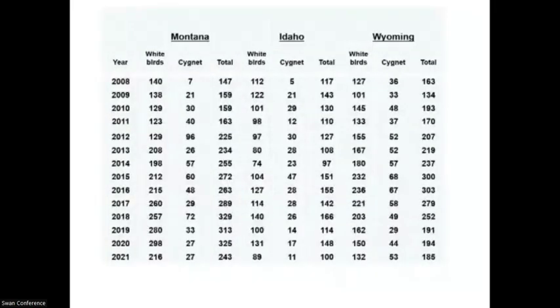And then we also break it down by states. Montana is doing quite well, while Idaho has been on a downward trend, as well as Wyoming since about 2016, when it reached a peak of 303 total birds.